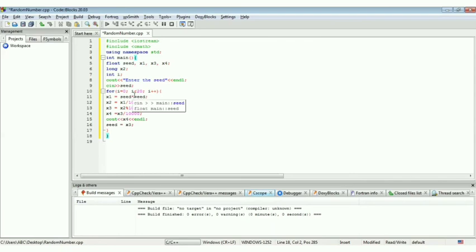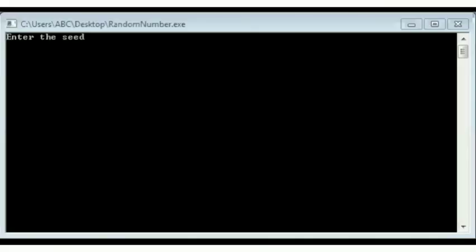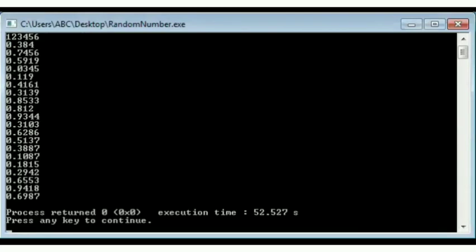Now we are going to build and run this program in a single step. For this, go to Build and then click on Build and Run. After that, you will be asked to enter the seed value. I am taking the seed to be a big number like 123456, and then click on Enter.